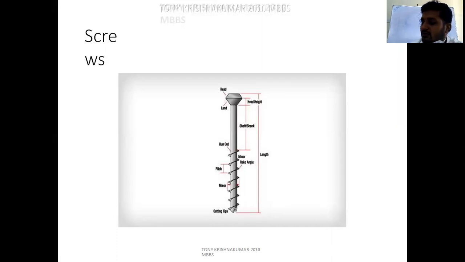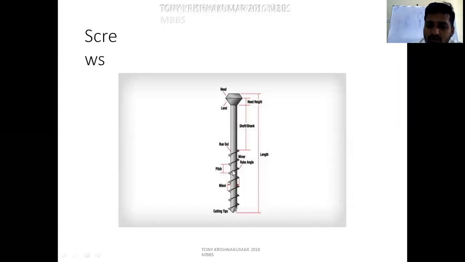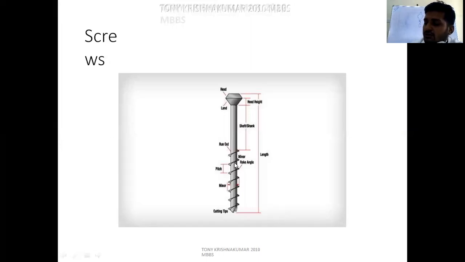Number of threads will be more for cortical screws. For cancellous screws, it will be less. And for cortical screws, the pitch is less. Pitch means the distance between two threads. The distance between two consecutive threads is less in cortical screws, whereas in cancellous screws, it is more.